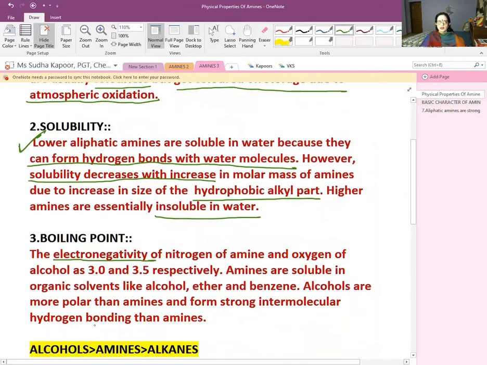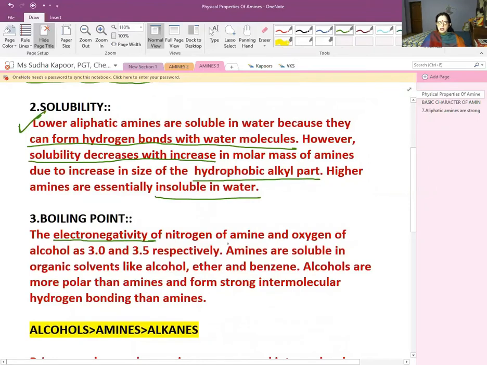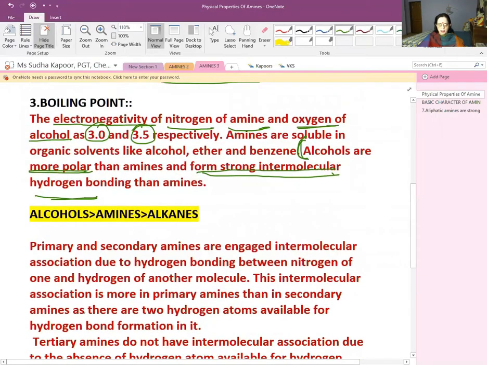Comparing the electronegativity of nitrogen of amine and oxygen of alcohol, they are 3 and 3.5. Alcohols are more polar than amines and form stronger intermolecular H bonding than amines. So the boiling point of alcohol is going to be much higher than amines.